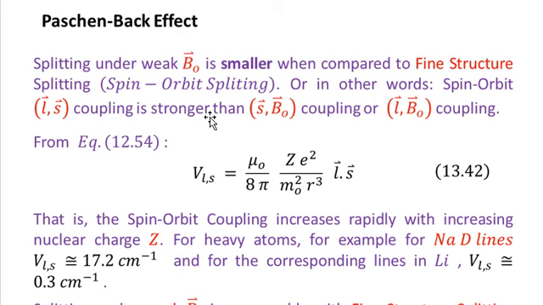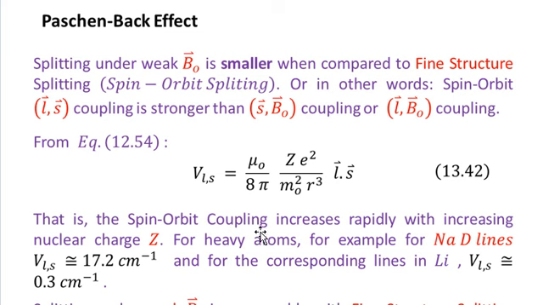So let's talk about the spin orbit coupling, which we discussed in equation number 54 of slide number 12. There we found that VLS, the energy due to the coupling between the orbital and the spin magnetism, was equal to mu naught over 8 pi times Z square over m naught square r cube, multiplied by the dot product of the orbital angular momentum and the spin angular momentum, as given in equation number 13.42.